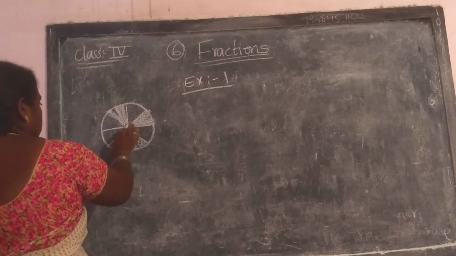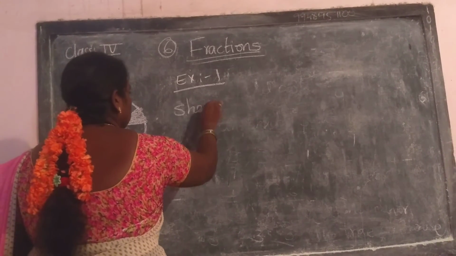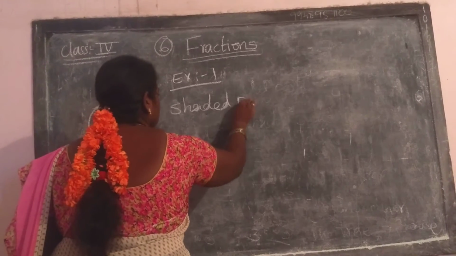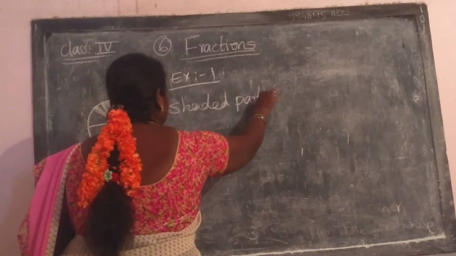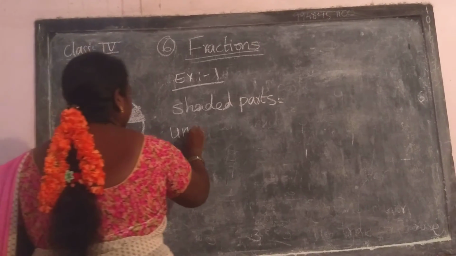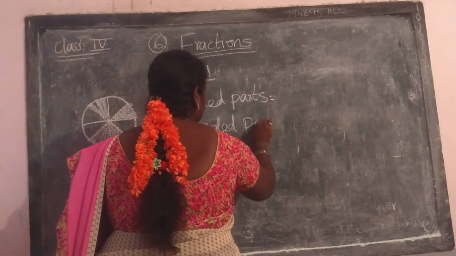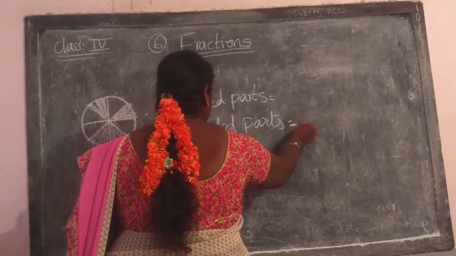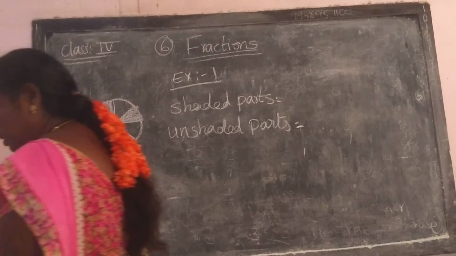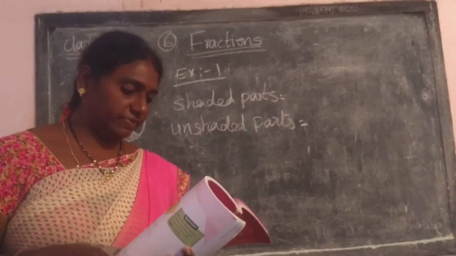Now they are asking about the shaded parts and unshaded parts. This one is very easy. Once see here.